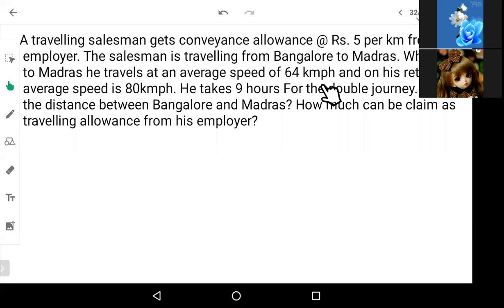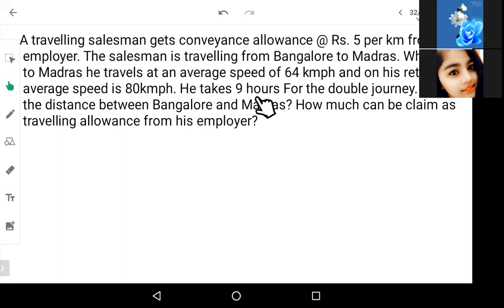So from Bangalore to Madras, he is going in his vehicle, it may be a two-wheeler or four-wheeler, at 64 kilometers per hour. And on his return, his average speed is 80 kilometers per hour. So while coming back from Madras to Bangalore, he is riding his vehicle at 80 kilometers per hour.